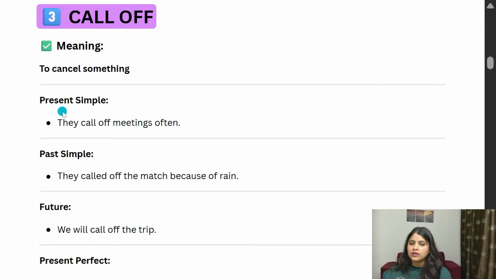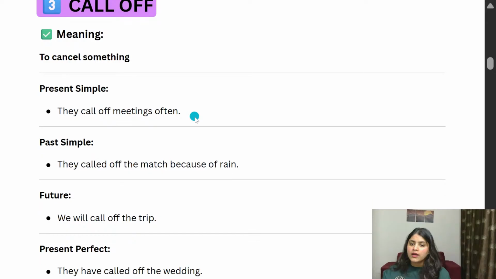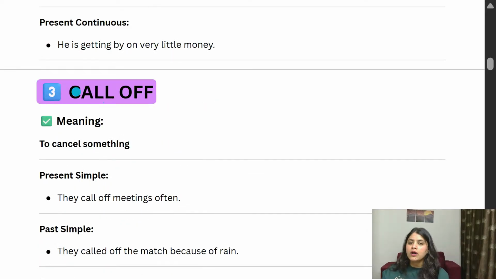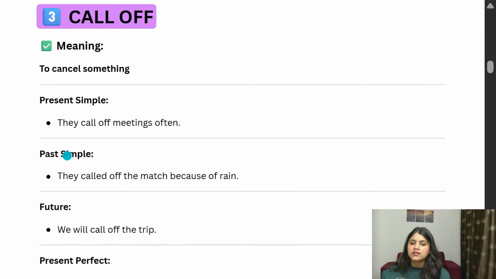Now let's see another one. So you understood: they call off meetings often, they cancel meetings often. Now past simple. When we talk about call off in a past situation, what do we have to add? We have to add called. Verb one is call off, then verb 2 is called off. Here you can see in the sentence, they called off the match because of rain. So what's the meaning? They called off means they cancelled the match because of rain. So you can share the reason also.